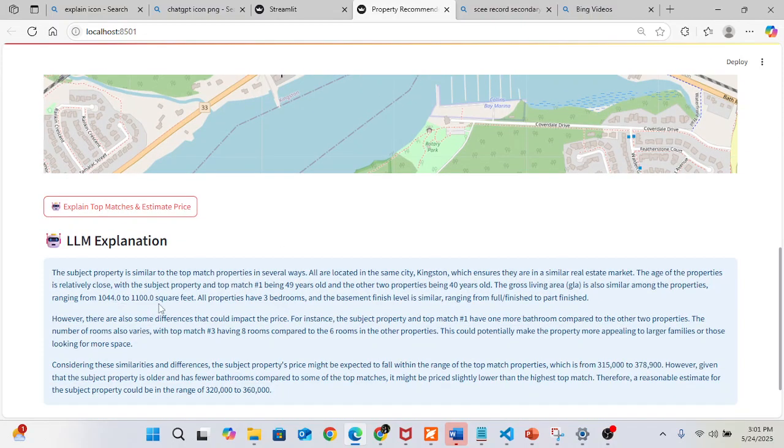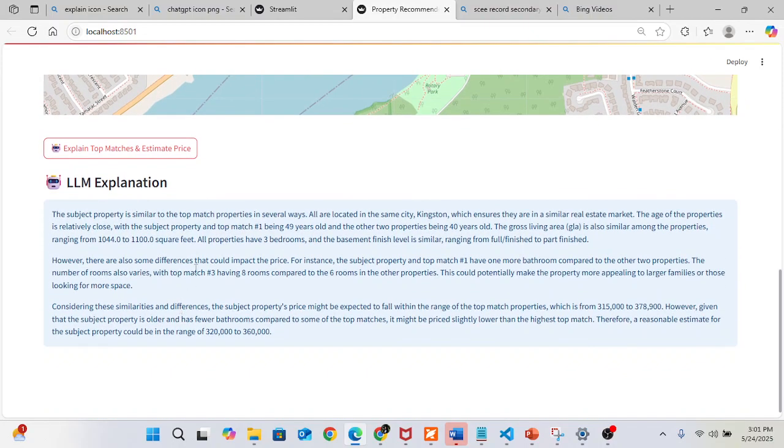Yeah, it generates an explanation of how they are similar and why this price is justified or not.